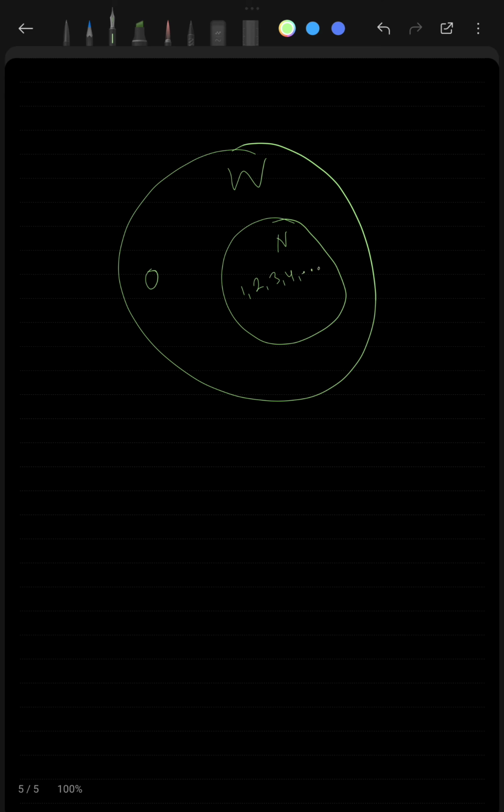So in the circle n we have all the natural numbers, whereas in the circle w we have 0 plus the circle n. So this bigger circle can be said to be the circle of whole numbers, because it has 0 and all the natural numbers. So this is how you can visualize whole numbers. Okay, so now let's move to the integers.